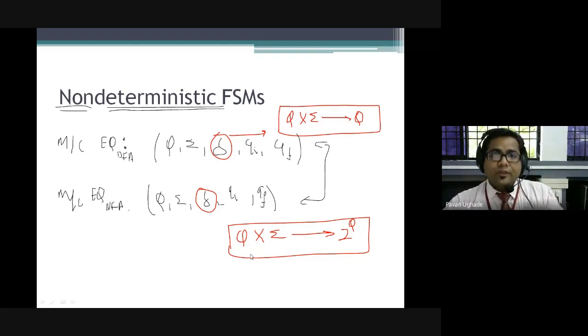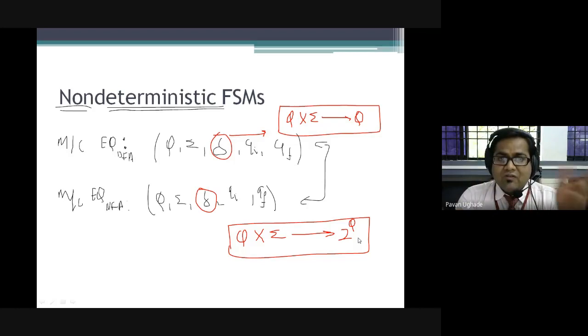While in the case of non-deterministic finite automata, the transition function looks like this: state over alphabet gives rise to multiple states. Here it was only one state, which is what we call a unique transition. But in this case, there will be a lot of transitions possible from one state over one alphabet, which may reach a number of states.